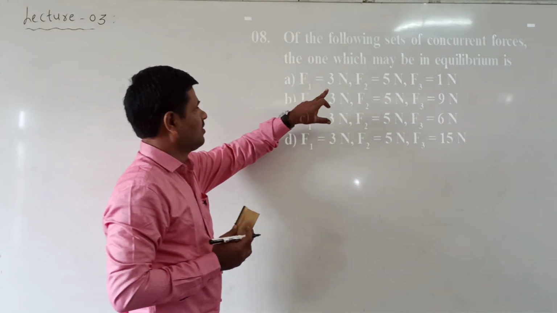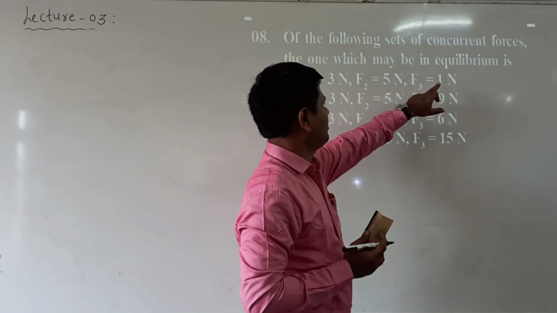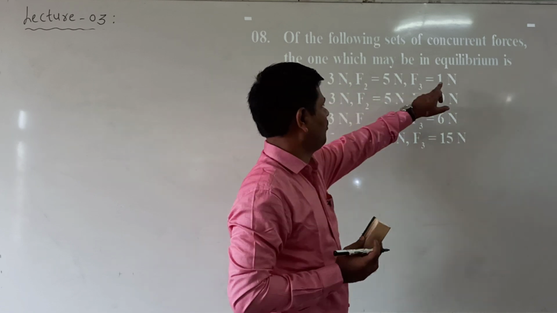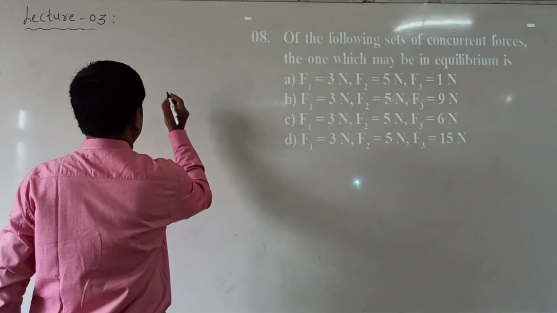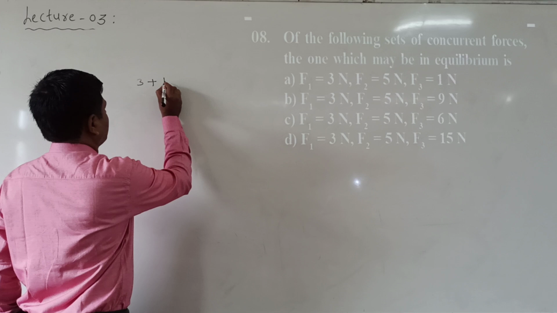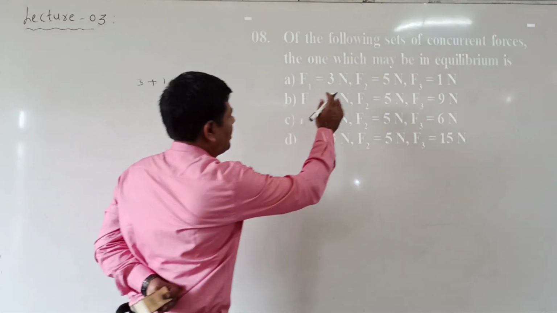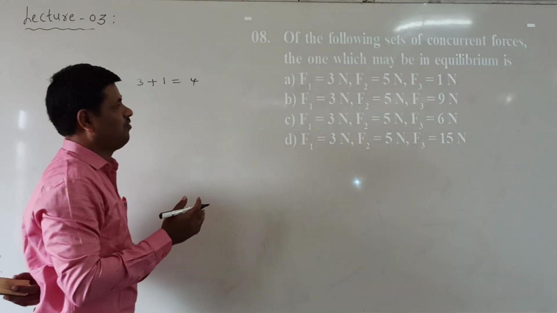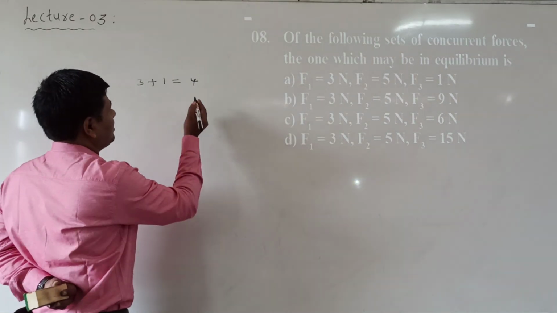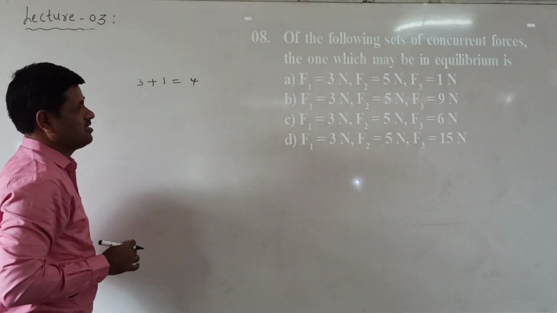Here observe. Smaller vectors 3 plus 4: 3 is smaller, 4 is smaller, 5 is bigger. Now in the first one, observe: 3 plus 1. Here 4. The smaller vectors 3 and 1 are there, and the sum we have taken is 4. It is not larger than the third vector; it is smaller than the 5. So the first option is wrong.